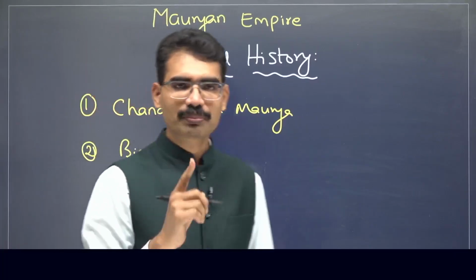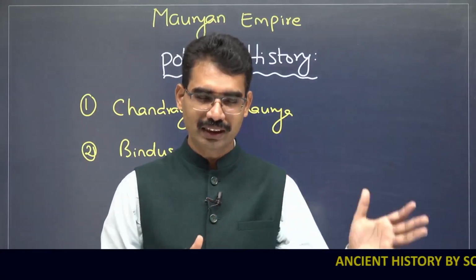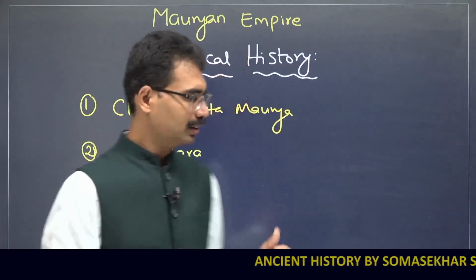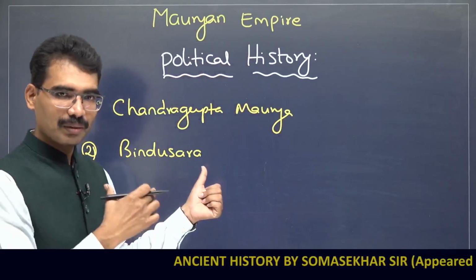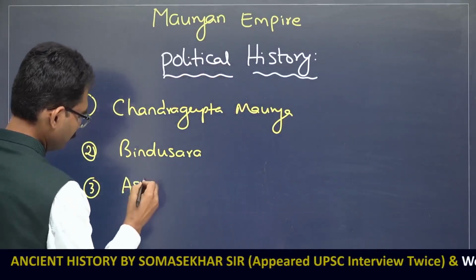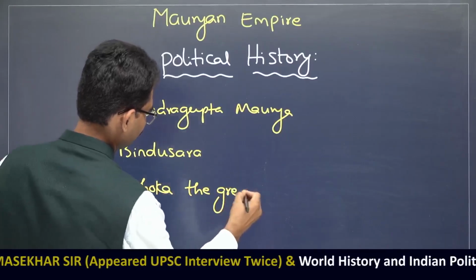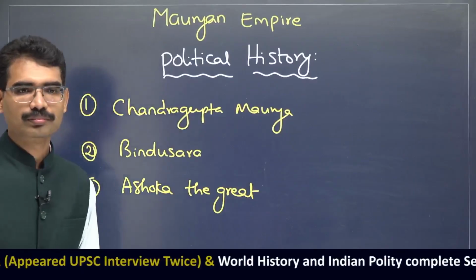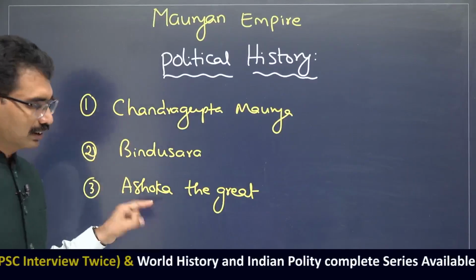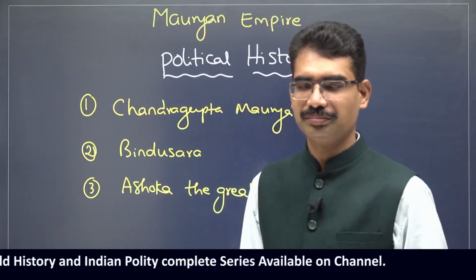There was already one ruler called Bimbisara, a Magadha ruler only, but he is from a different dynasty, the Haryanka dynasty, whereas Bindusara is from the Mauryan dynasty. Third, Ashoka the Great. These were three powerful rulers from this dynasty.